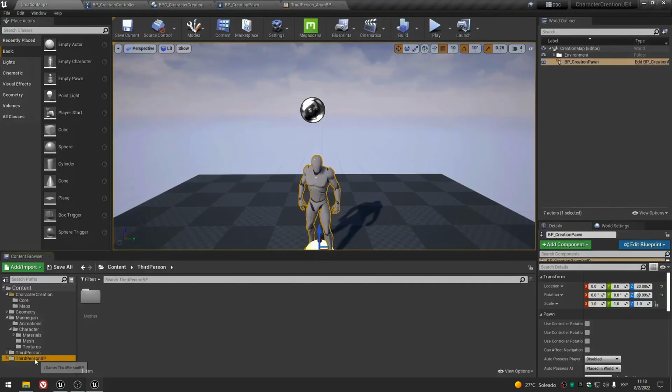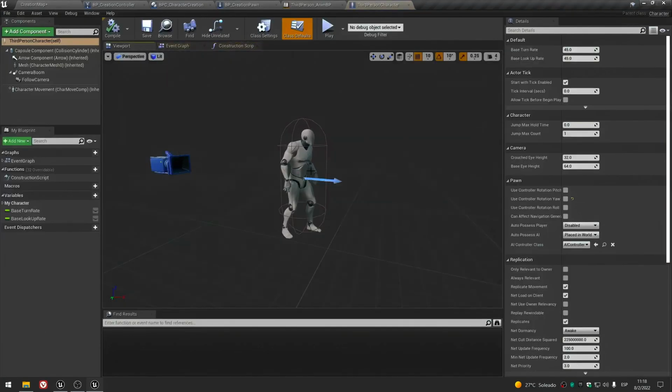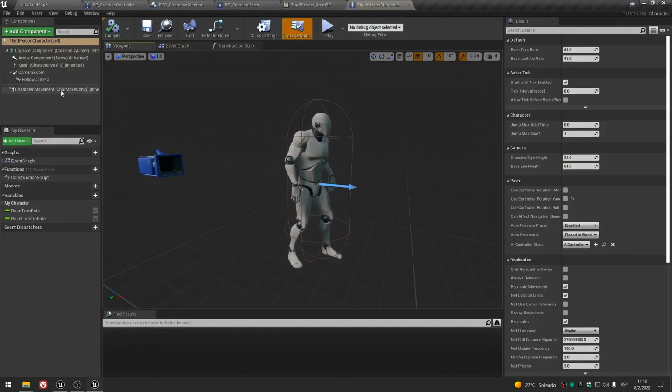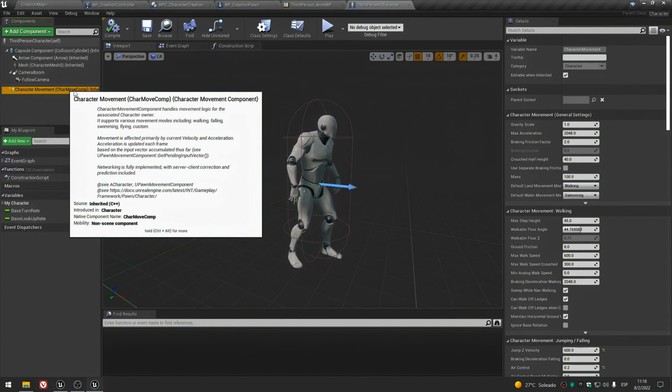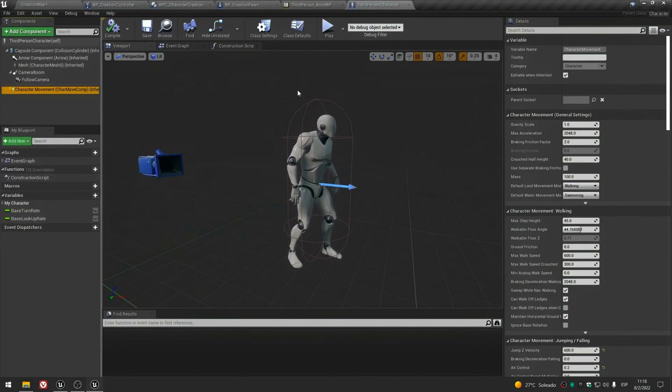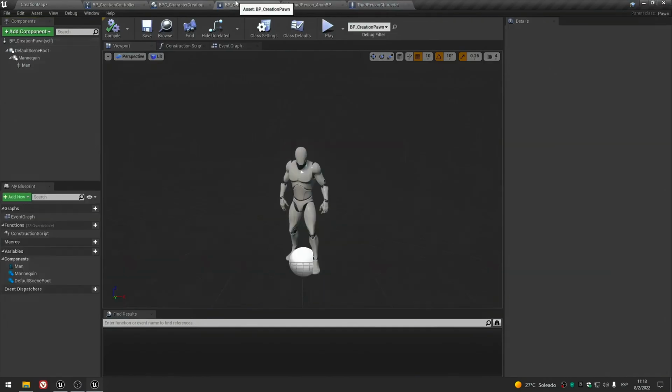And to show you what a movement component actually is, I will open the third-person blueprint. And here you can see the character movement component. This component is the one that allows the character to move.